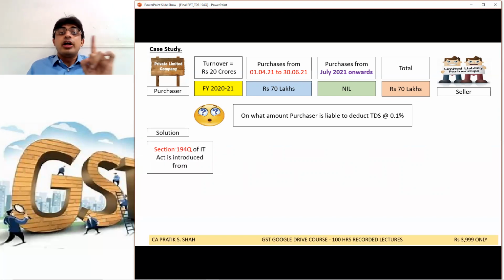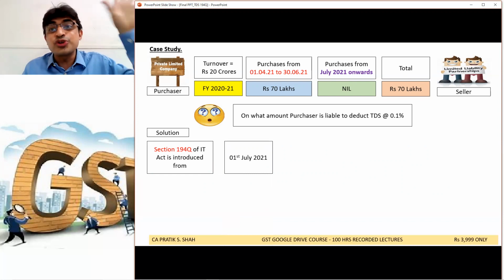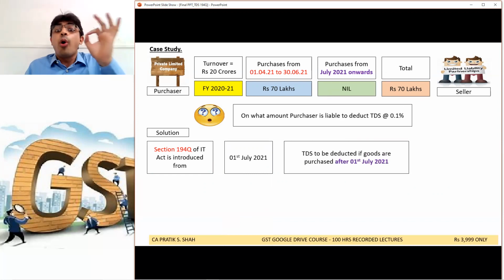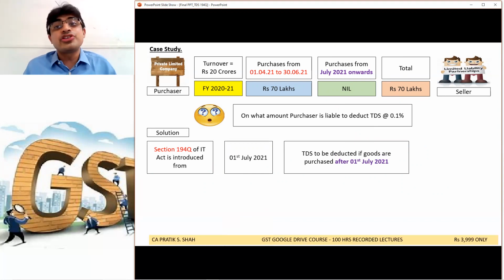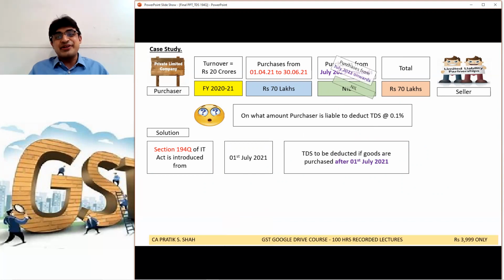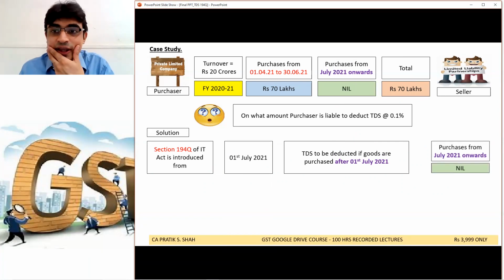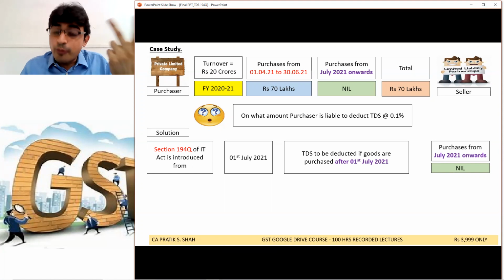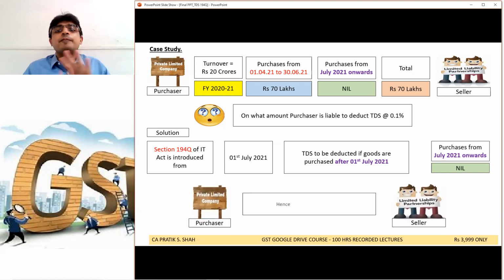Please listen. Section 194Q is introduced from which date? 1st of July 2021. So TDS is to be deducted only if the goods are purchased after 1st July 2021. How much purchase was made? Zero. After 1st July, there are no purchases. So even if it exceeds 50 lakh, since there are no purchases after July, the company shall not be required to deduct TDS, irrespective of whether the company makes payment after 1st July.